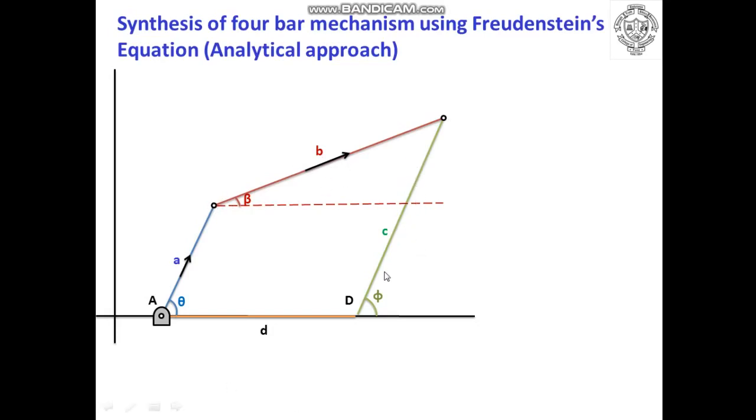Then position of D with respect to C is shown by vector CD, and the direction is also shown here. And lastly, position of A with respect to D is considered to be vector AD. So these all 4 vectors are considered to be absolute relative position vectors for the corresponding links.